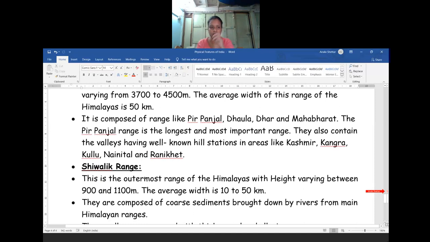For 1 mark, we may ask that the Pir Panjal range is the longest and most important range. And what are the important ranges we will see in the Lesser Himalayas? I have told about Pir Panjal, Dhauladhar, and Mahabharat. Important tourist spots are Kashmir, Kangra, Kulu, as well as Nainital and Ranikhet.